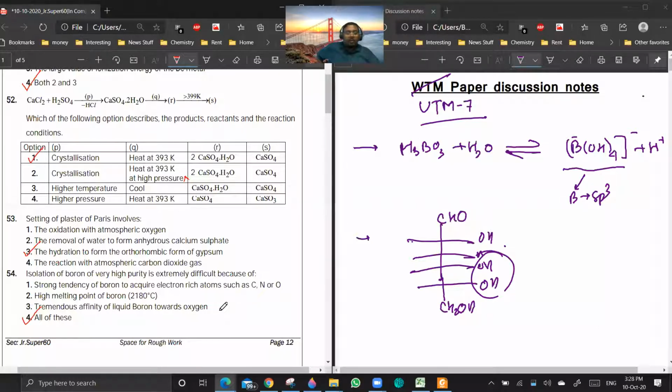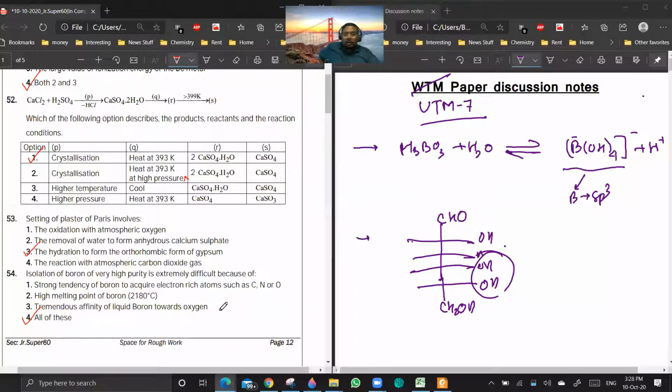Strong tendency of boron to react: boron has a very high tendency to react with non-metals like carbon, nitrogen, and oxygen. And generally in metallurgy, you require higher temperatures and a reducing agent also. So in those cases, even with an atmosphere containing nitrogen and oxygen, boron will have a tendency to react. Are you getting the point? This is the first point.